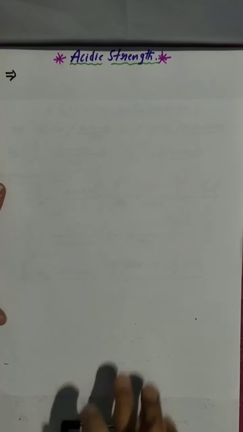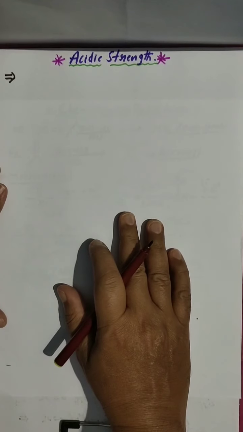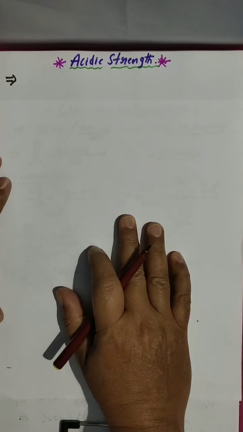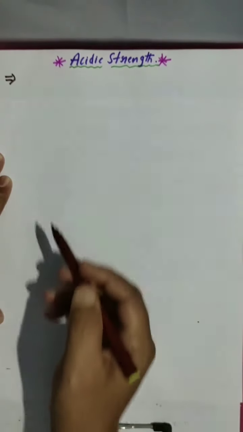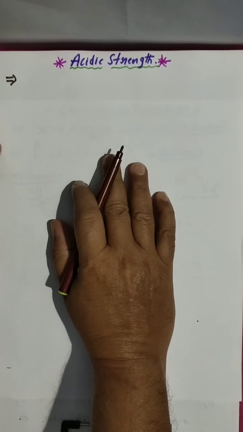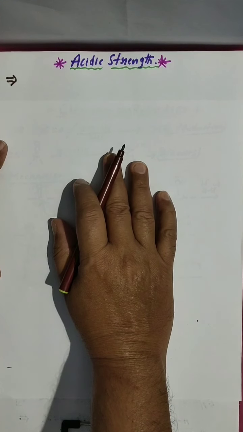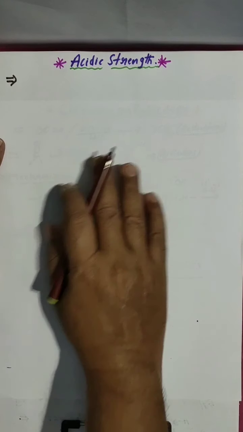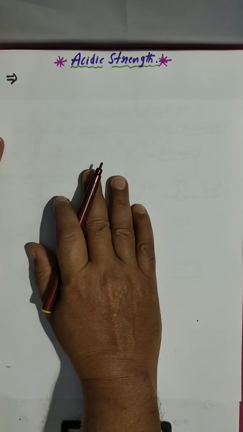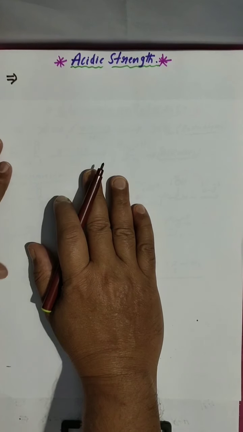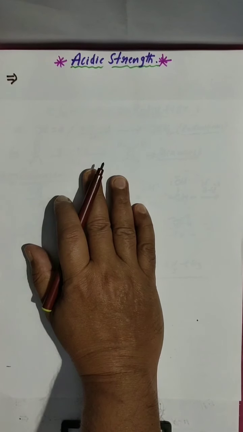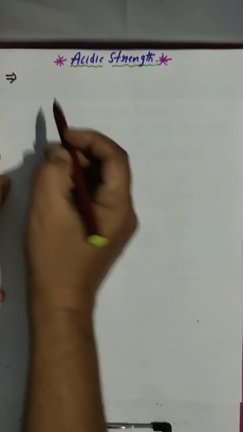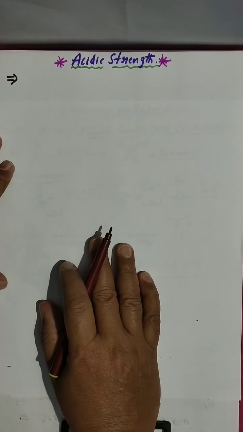Hi students, today we are going to discuss a very important concept in organic chemistry, acidic strength. Acidic strength is throughout organic chemistry, in alcohols, phenols, aldehydes, ketones, carboxylic acids and amines. So it is very important. Every year there is a question based on acidic strength and basic strength. That's why I am going to explain acidic strength today.